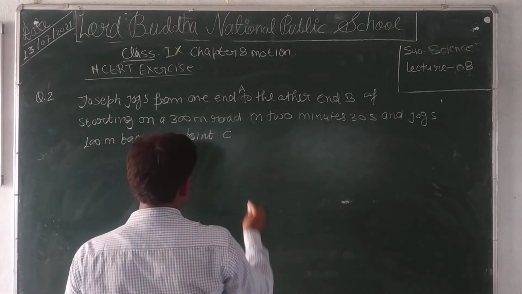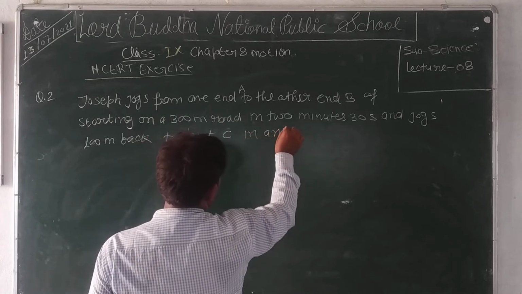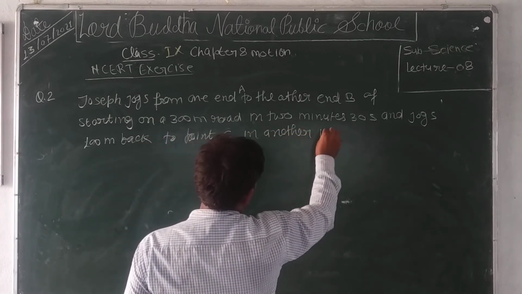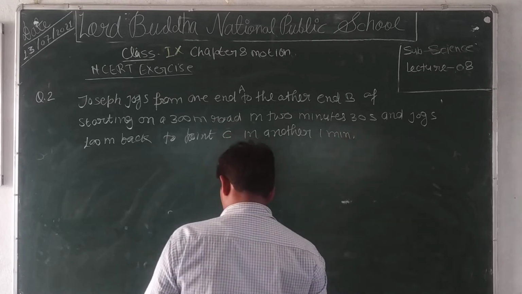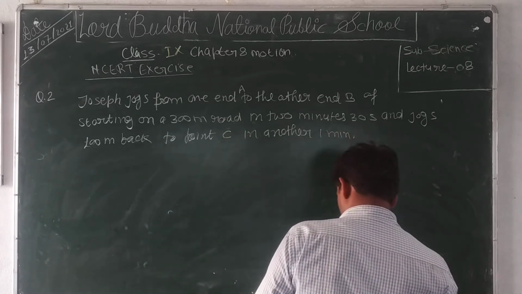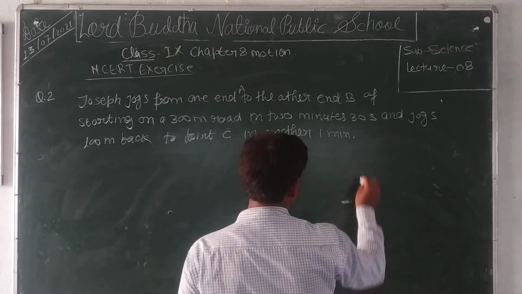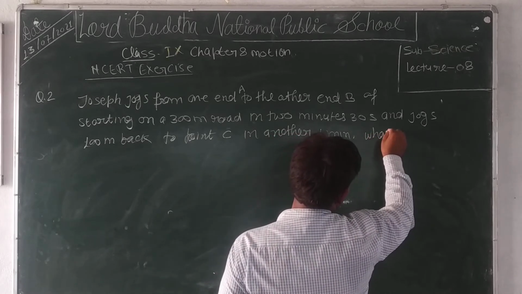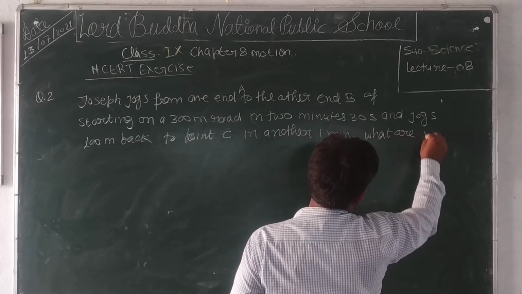in another 1 minute. What is Joseph's average speed?